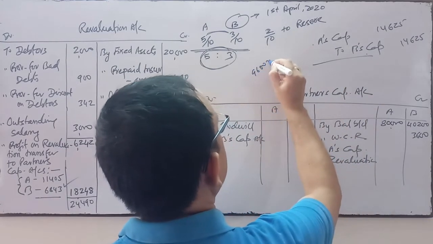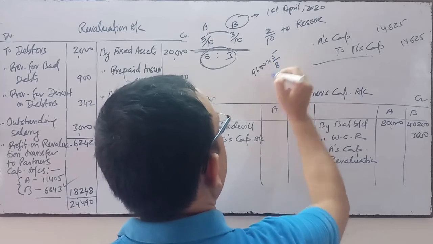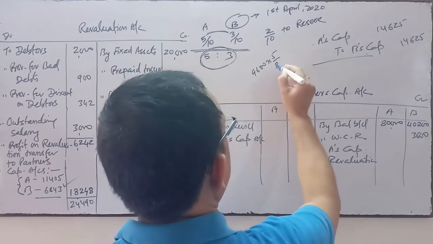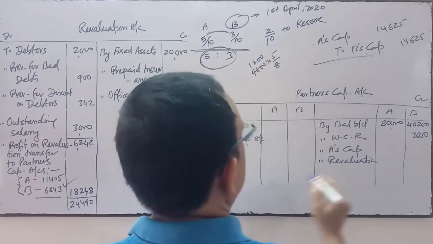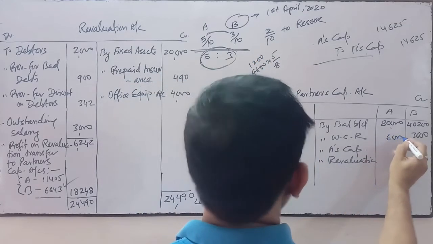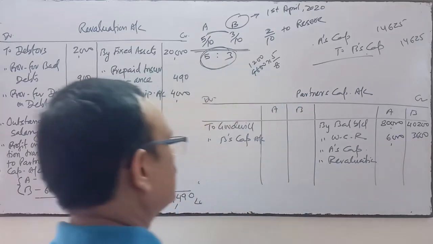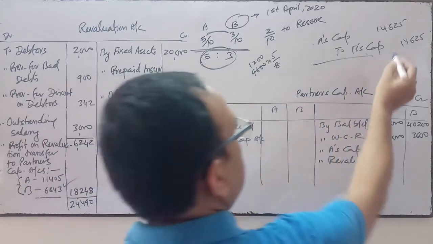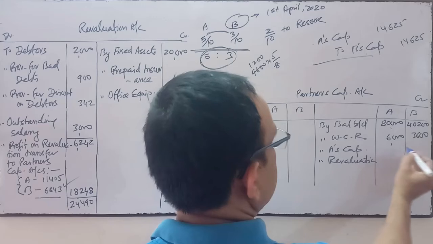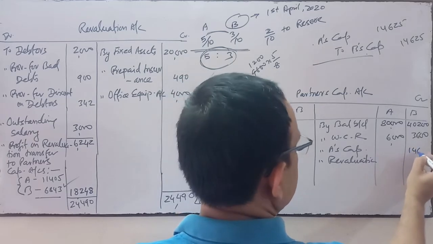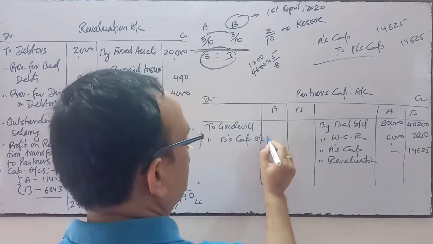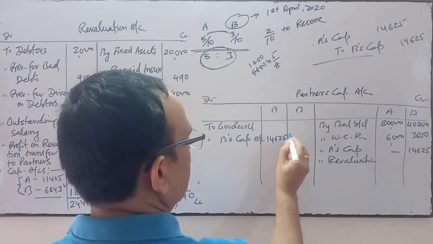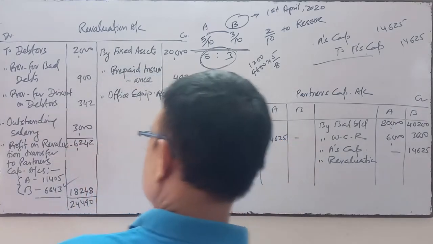This will be divided in the ratio 5:3, that is 5/8 and 3/8. So 6,000 here, and for this, 3,600. Then 14,625, 14,625 in the column of B, and in the column of A 14,625, it's a contra.